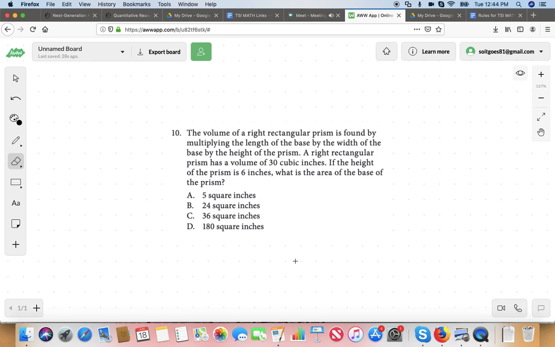Yikes. Okay. Do you know what a right rectangular prism is? No, I don't. It's worth knowing. It's just a shoebox. That's all. It's a really fancy name for a shoebox. It's a 3-dimensional figure. I mean, that's what we're talking about, the volume of this thing. It's got a volume of 30 cubic inches.